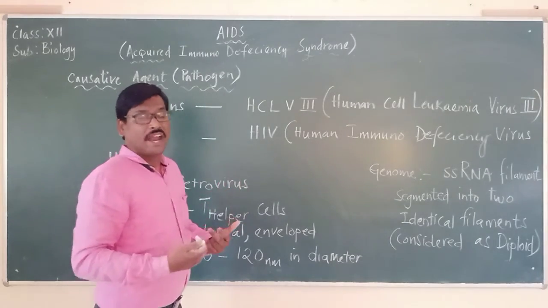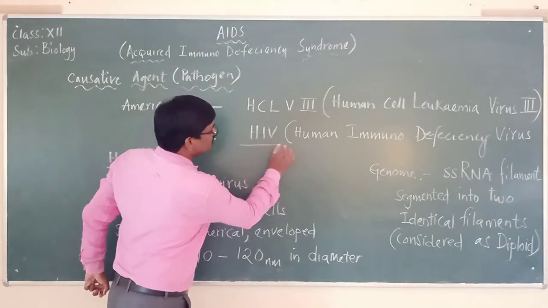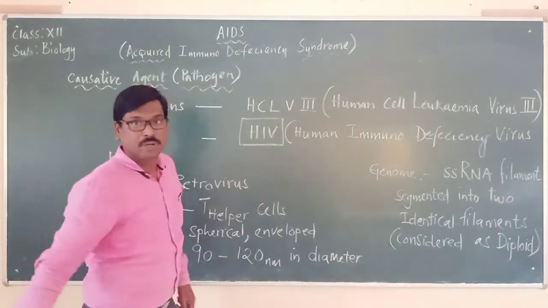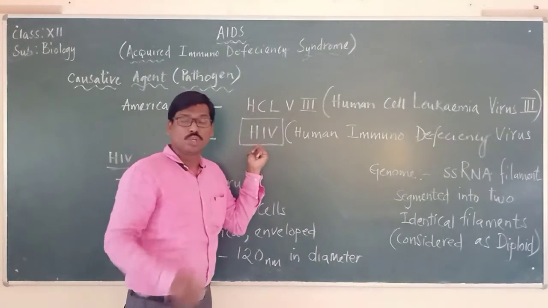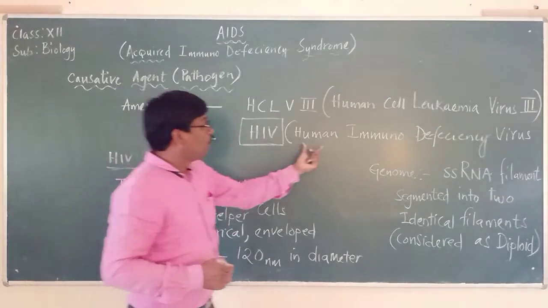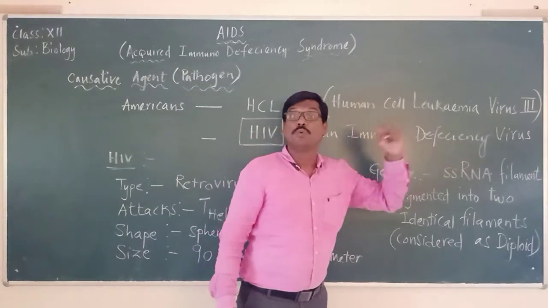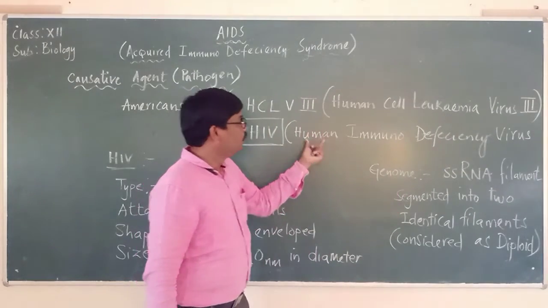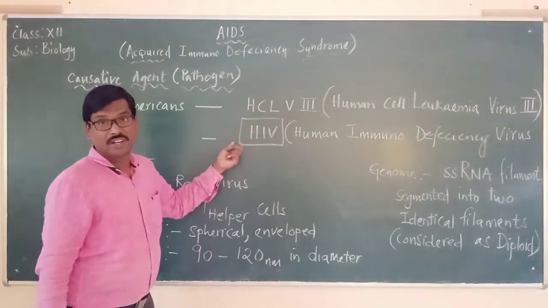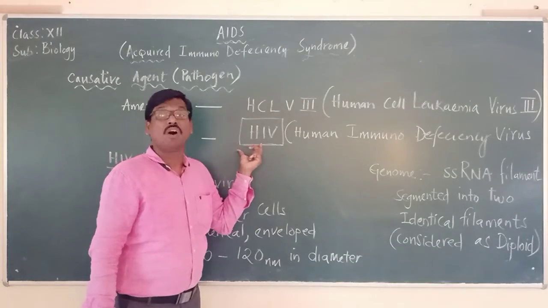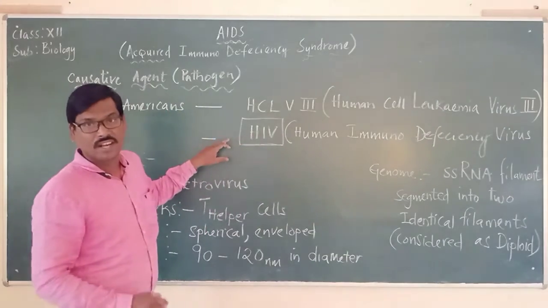At present, we are calling the pathogen which is causing AIDS HIV. Please remember. What is the pathogen that is causing the disease called AIDS? It is HIV. What do you mean by the word HIV? Human immunodeficiency virus. In full form, human immunodeficiency virus; in short form, we call it HIV. It is the name of the virus which is causing the disease called AIDS.